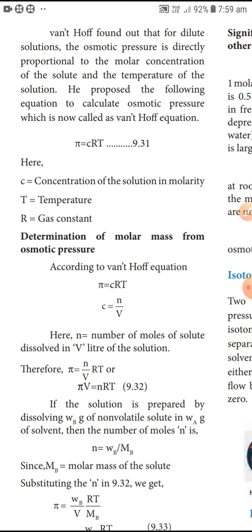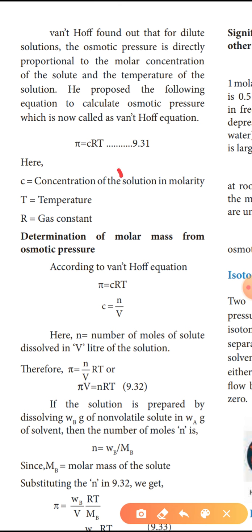Van't Hoff found that for a dilute solution, the osmotic pressure is directly proportional to the molar concentration of the solute and the temperature of the solution. This is called the Van't Hoff equation. Pi equal to CRT. Pi is the osmotic pressure, C is the concentration of the solution in molarity, T is the temperature, and R is the gas constant.